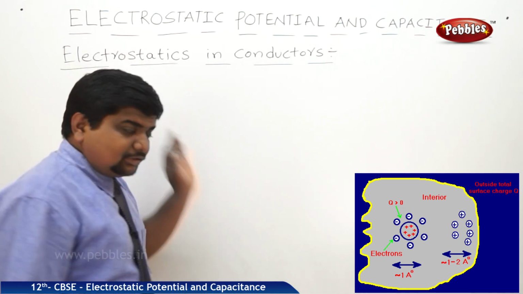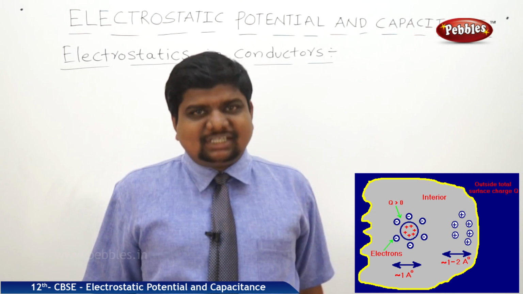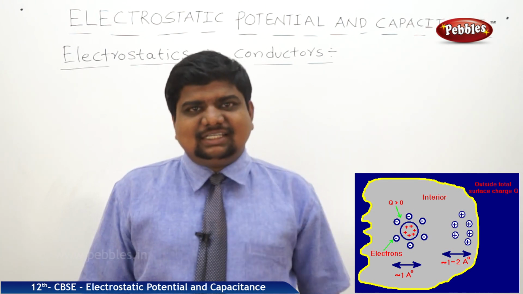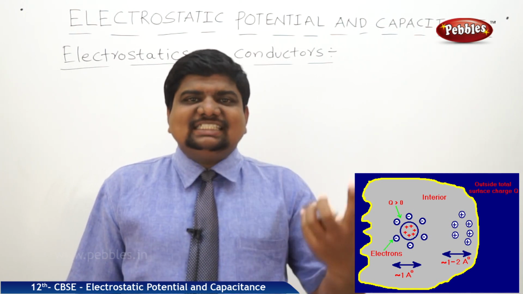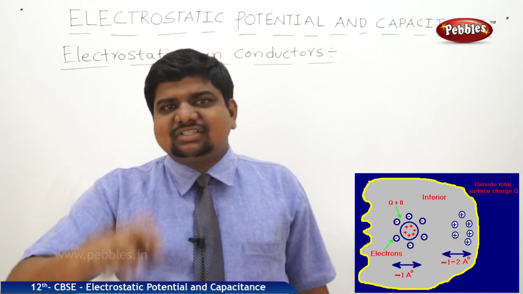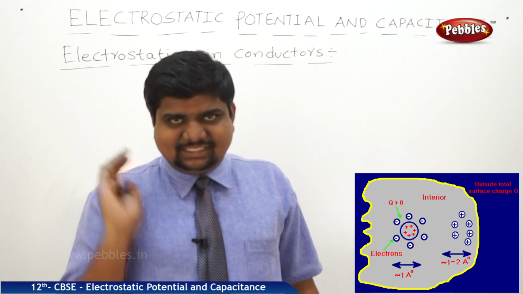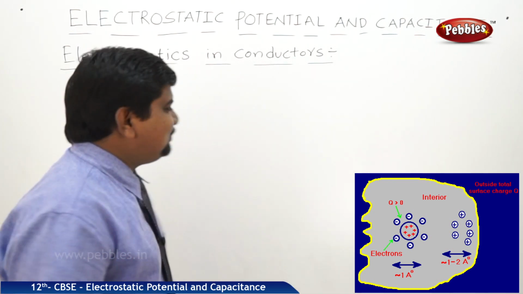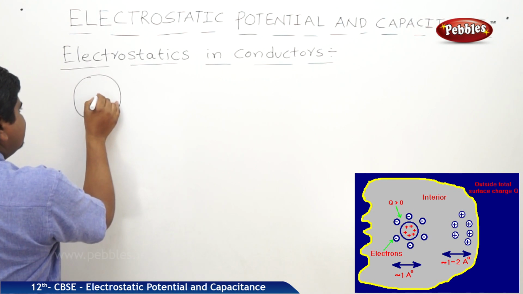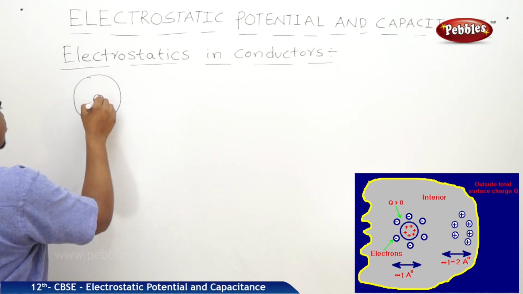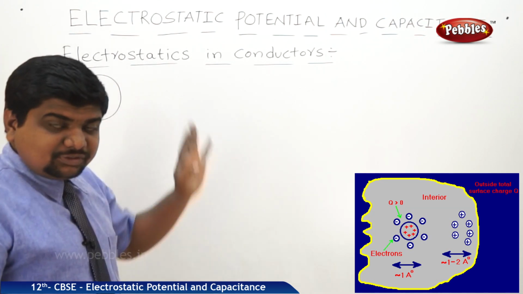See, what is the meaning of electrostatics? This potential and capacitance is also an application of electrostatics. A test charge or a static charge is placed inside the conductor. How will the conductor behave, and what is the direction of the electric field with respect to the surface of the conductor? All these are denoted in the form of 4 postulates. What are those postulates? Let us take a spherical conductor. I have placed one charge inside the conductor. How will this charge behave with respect to the conductor?